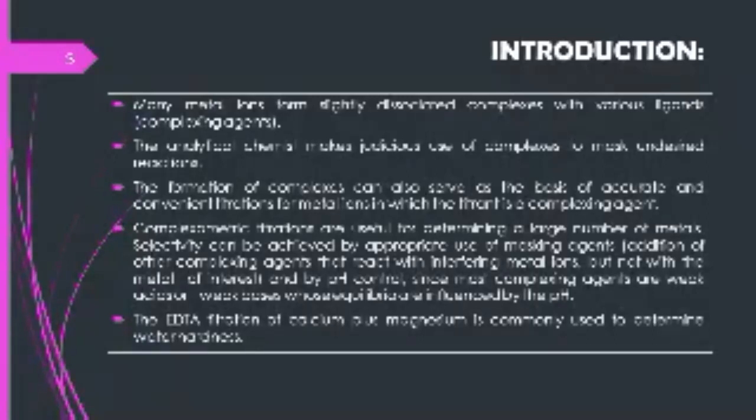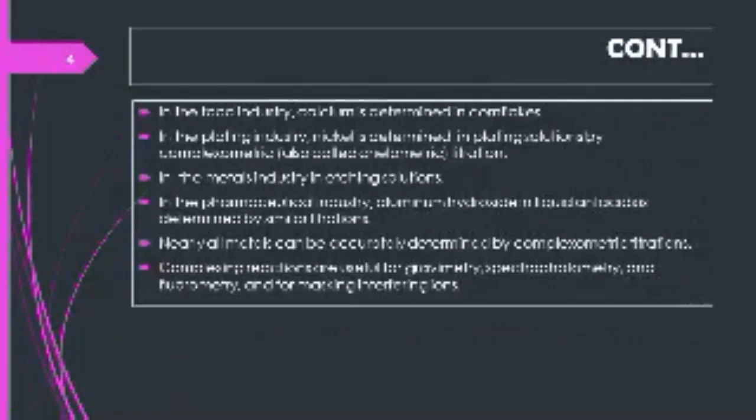Masking agents are other complexing agents that react with interfering metal ions but not with the metal of interest. Selectivity can also be achieved by pH control, since most complexing agents are weak acids or weak bases whose equilibria are influenced by pH. The EDTA titration of calcium and magnesium is commonly used to determine water hardness. In the food industry, calcium is determined in cornflakes, and in the plating industry, nickel is determined in plating solutions by complexometric titrations.